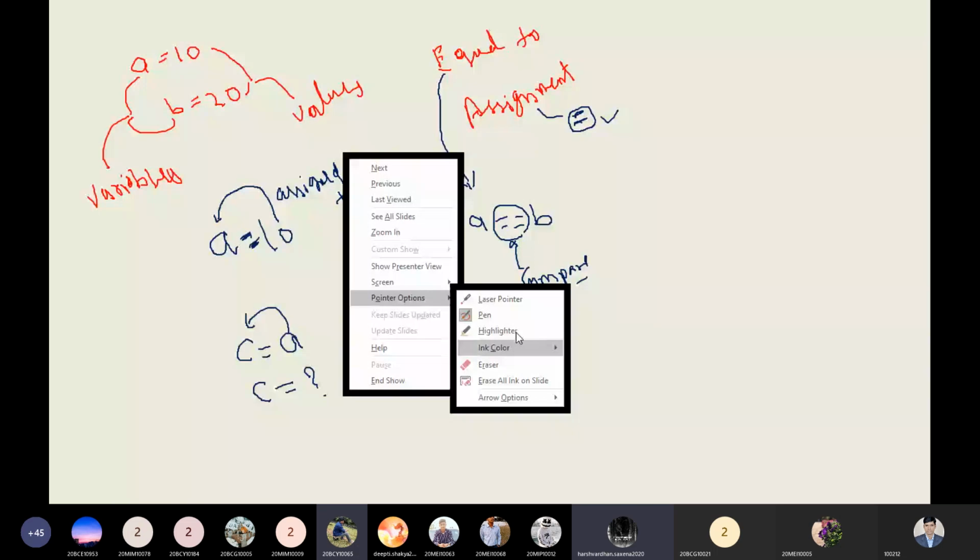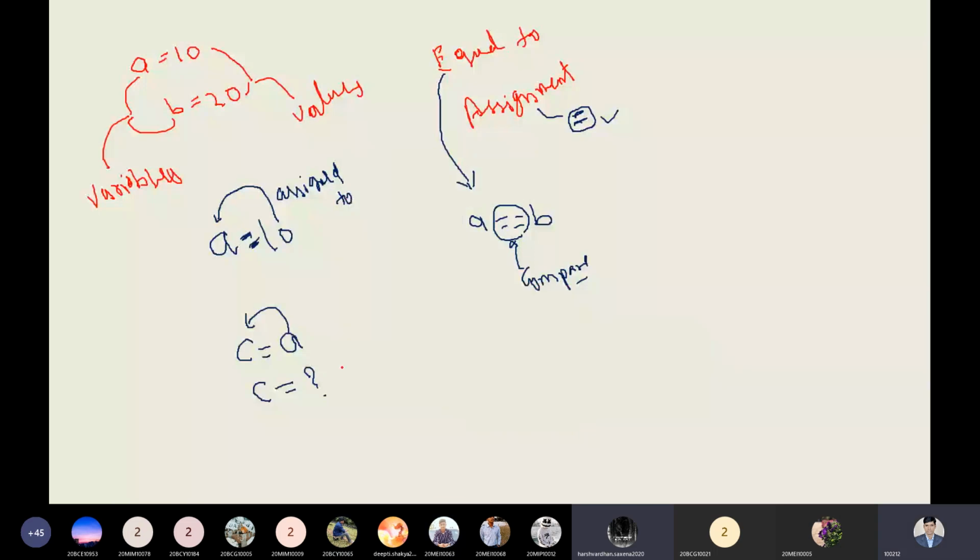10. Why? Because A is holding its previous value, that is the 10. So the same value is to be assigned to C as well. You can understand the same thing in this example.